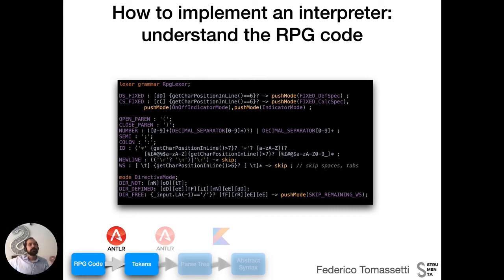So certain tokens have a certain meaning only if they appear at a certain column in the line. If not, they could mean something else. So a D in column 7 indicates that this is a data specification line. A D in another column could be a name, for example.